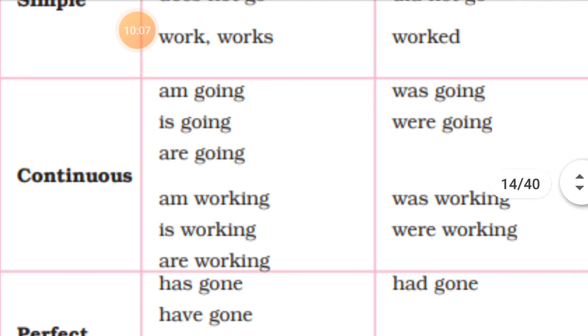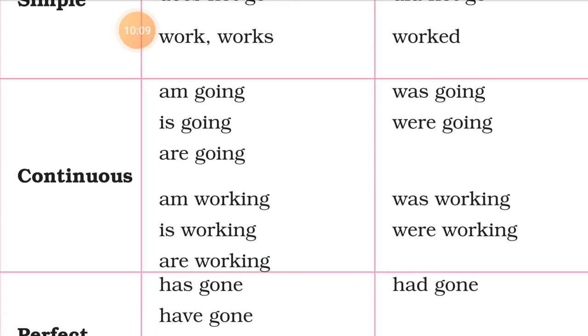For present tense, with I we use am, I am going. For plural, we use are, we are going, we are working. And for singular, we use is. He is going, she is going.